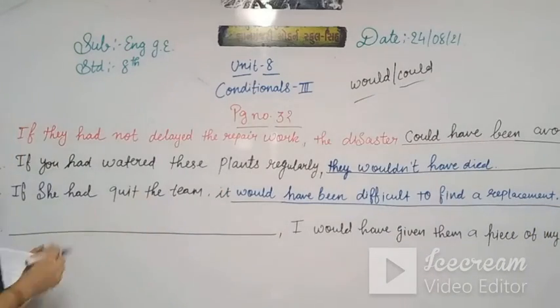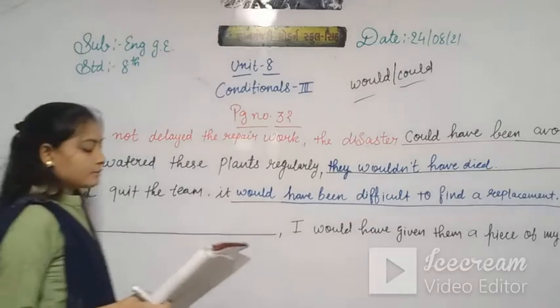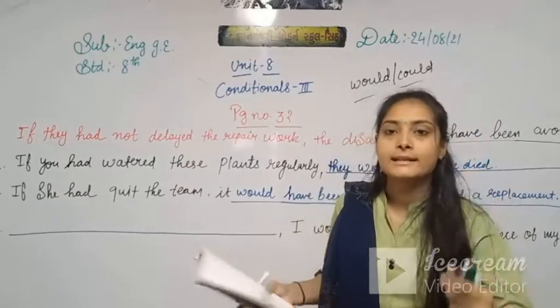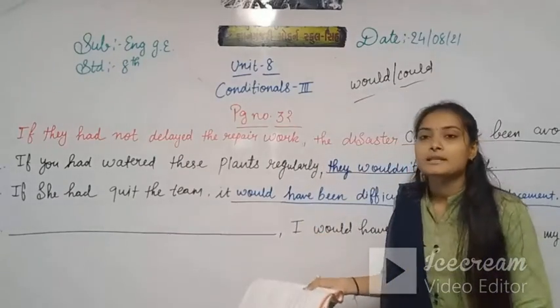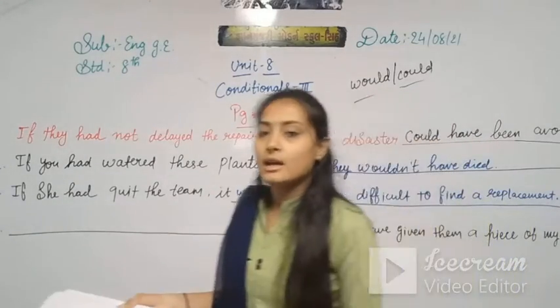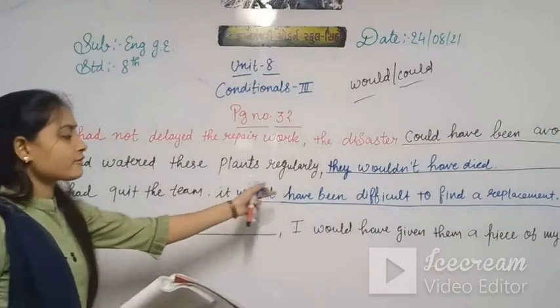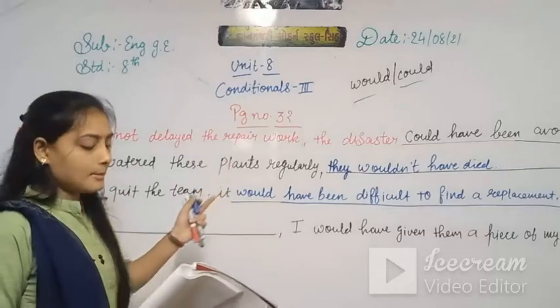If she had been 13, it would have been difficult to find a replacement. From the above sentence is given. So as per the sentence, we have to make another sentence as per the above sentence.